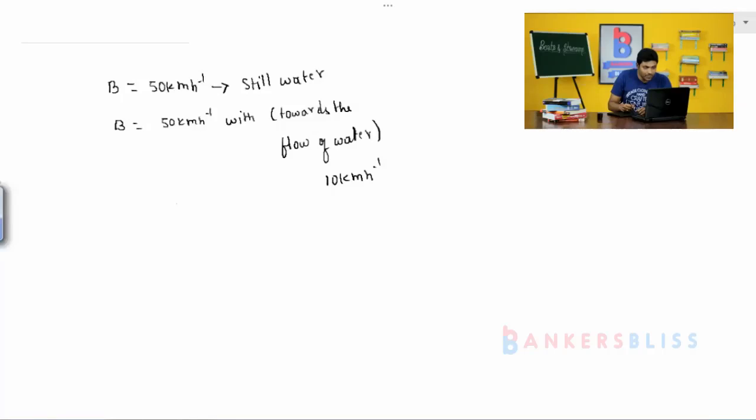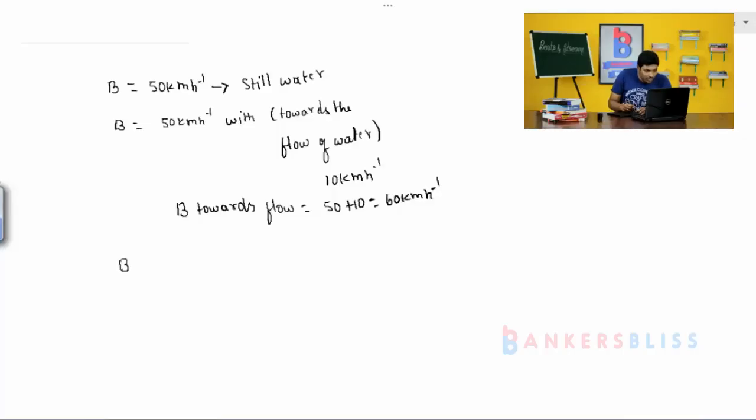Therefore the new speed of the boat towards the flow is equal to 50 plus 10, which is equal to 60 km per hour, because the water is helping the boat to go towards the flow. Okay, because the boat is going towards the stream or towards the current, where the water is giving extra speed to the boat. Therefore, because of that reason, we have to add the speed of the water to the speed of the boat.